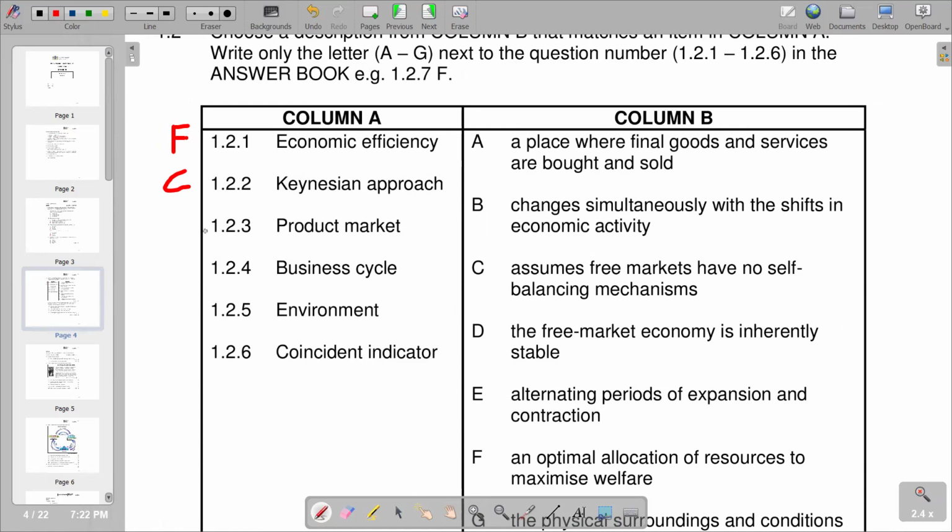So moving on to 1.2.3, we have the product market. The product market is a market where goods and services are being exchanged. So if you look at the responses given, we go to A, it is a place where final goods and services are bought and sold. So we have A.